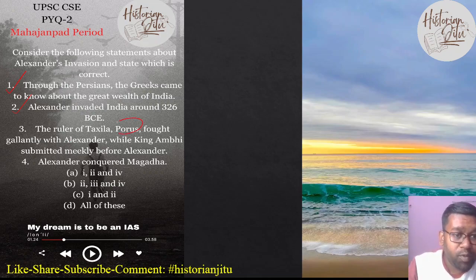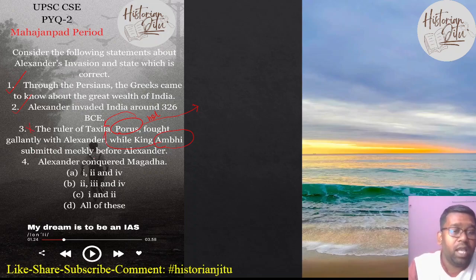But this person, Porus, was not the ruler of Taxila. Porus was a ruler of the land near Satluj. So this will not be the example. Ambi is the person who was the ruler of Taxila. So this statement will be false for us.